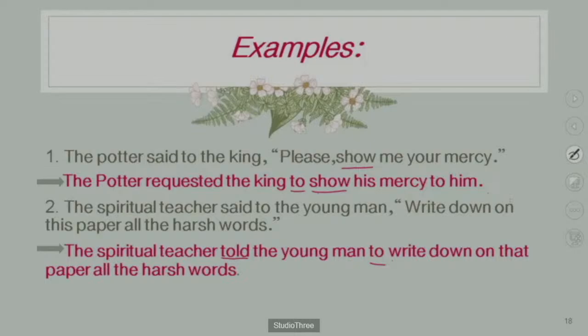So write, in small letter w, write down on that. For this, what are you changing? That paper, all the harsh words. Okay?